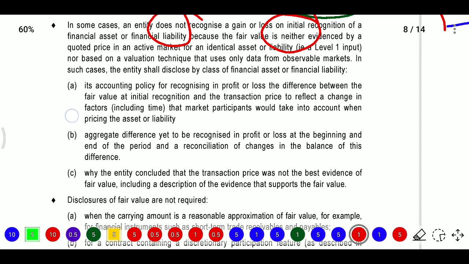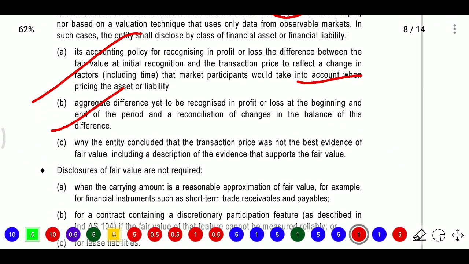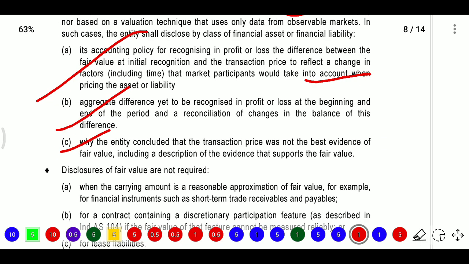So now, the accounting policy for recognizing the profit or loss. How are you recognizing profit or loss, is there a difference between the fair value at initial recognition and the transaction price, reflecting changes in factors the market participant would take into account when pricing the asset or liability? Next, the aggregate difference yet to be recognized in profit or loss at the beginning and the end of the period, and a reconciliation of changes in the balance of the difference. And why the entity concluded that the transaction price was not the best evidence of fair value, including a description of the evidence that supports the fair value.